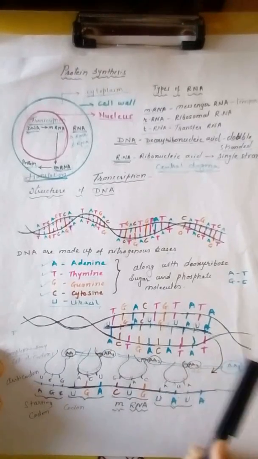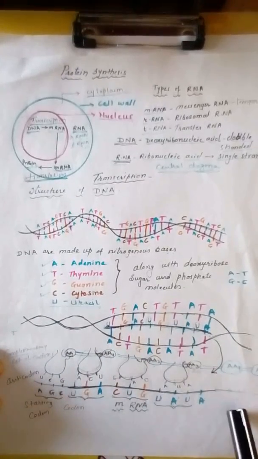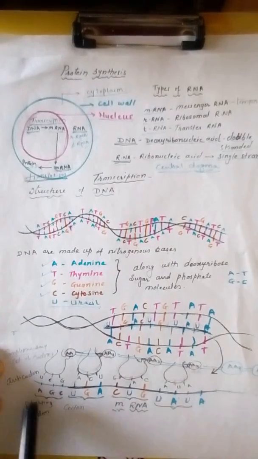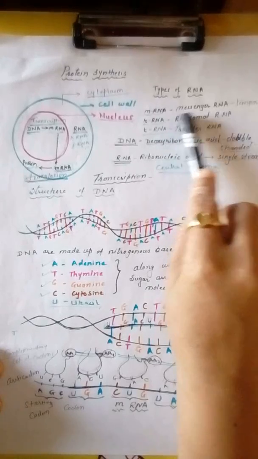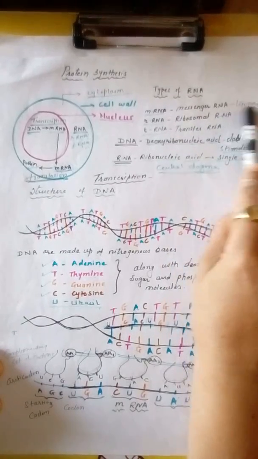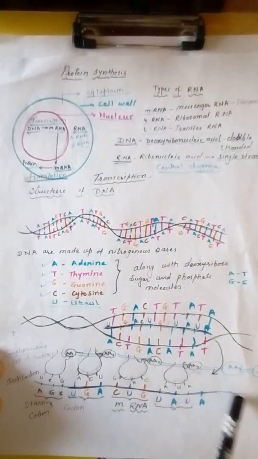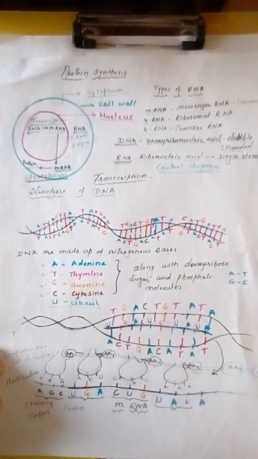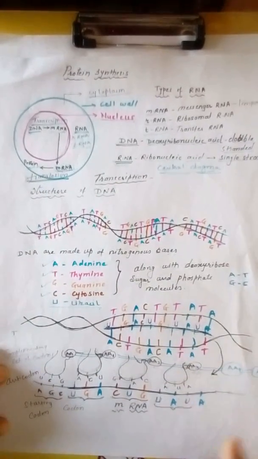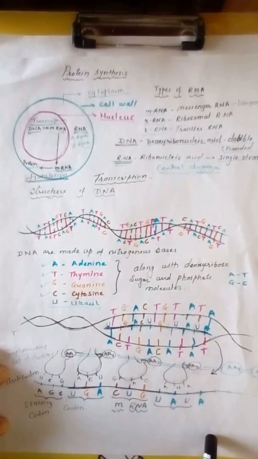After formation of this chain, the mRNA is destroyed or it vanishes, and that's why here we have said that messenger RNA is temporary. After this procedure of protein synthesis, this messenger RNA vanishes, finishes, and that's why it is called temporary RNA.